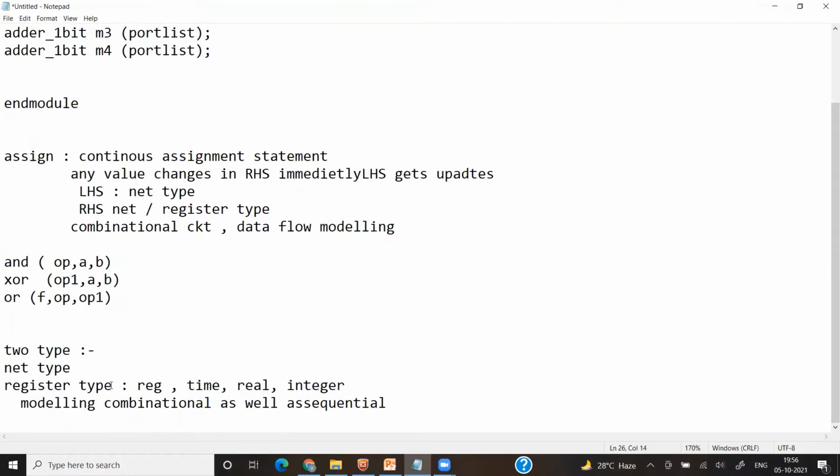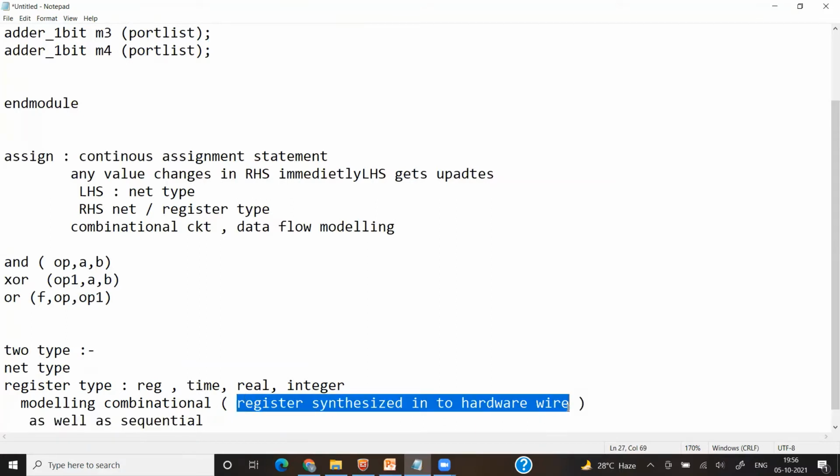If you are designing a combinational circuit, then this register type will be synthesized into a wire. So as well as sequential. When you are using combinational, this register will be synthesized into a hardware wire. Don't think register type means it will always generate a storing element. No. Sequential means the register will be synthesized into a storage element.